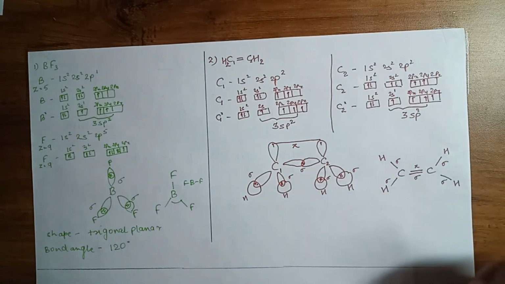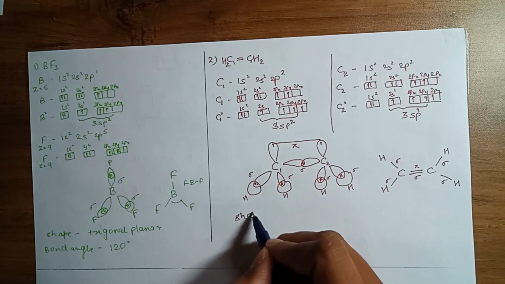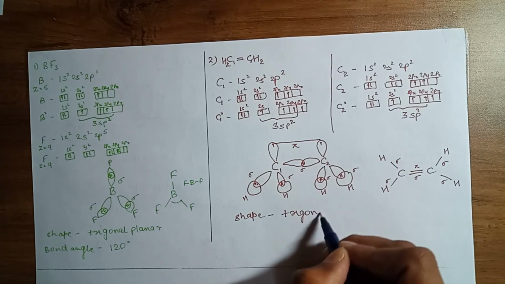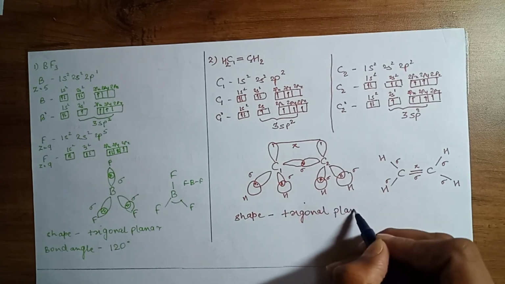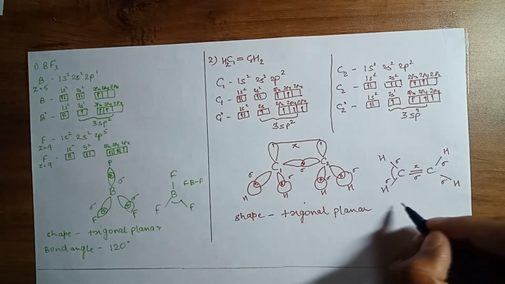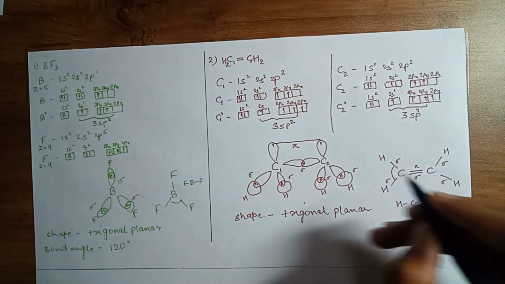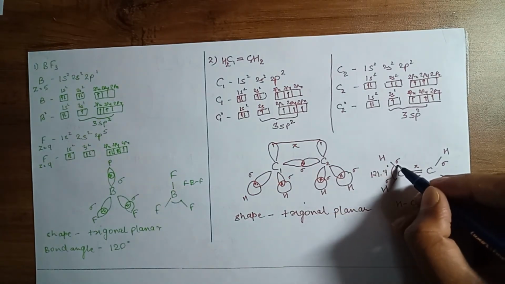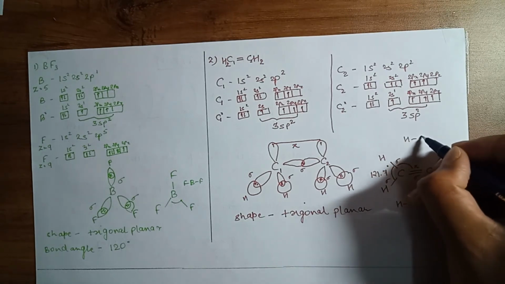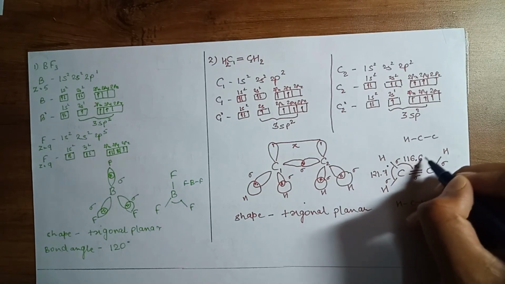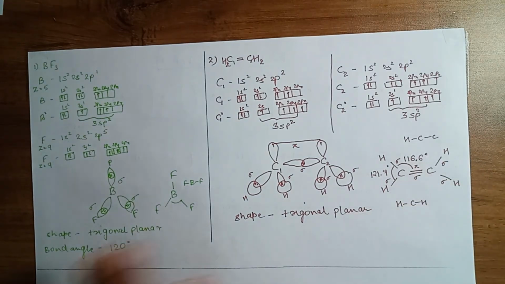Now we'll check the shape. For sp2, we have a trigonal planar shape, and the HCH bond angle will be 121.7 degrees, and the other bond angle, the HCC bond angle, is 116.6 degrees. So this was the concept of sp2 hybridization.